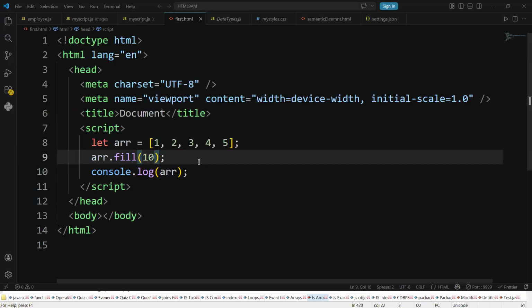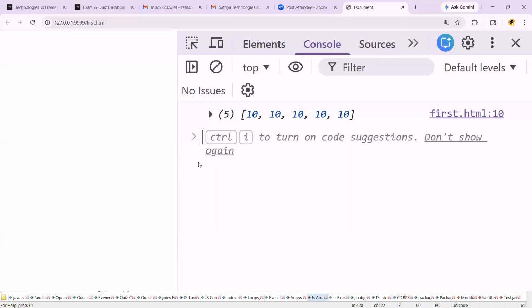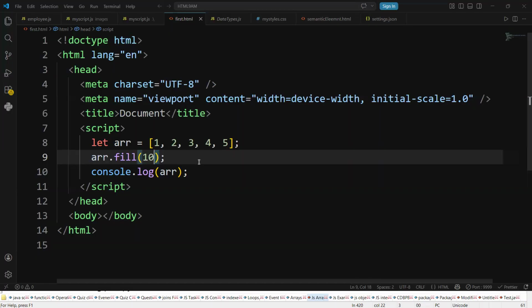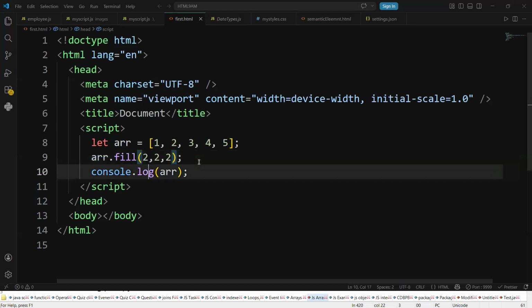If you give fill of 0 to 10, what happened here? All are filled with what? Tens. All are filled with the tens. Then you can give 2 comma 2. Now what is the output? Tell me. Otherwise, you can write 2 comma 2 comma 2. What's the output now? Console.log of the array. What output now? 1, 2, 2, 4.